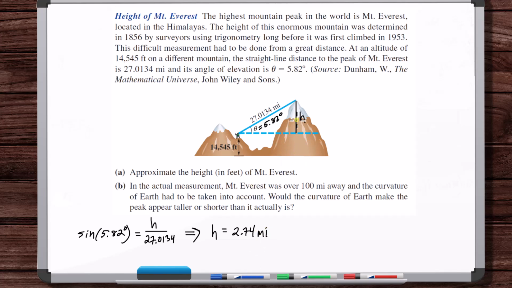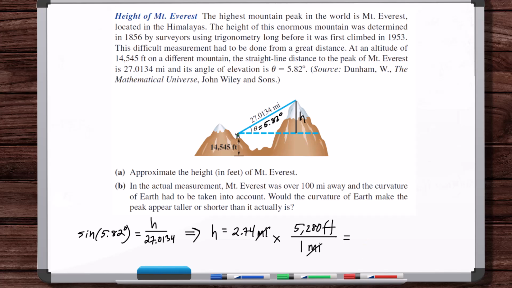Now, H plus this is the height, but they want the height in feet, so we need to convert this to feet. How many feet are in a mile? You could do a Google search to get that. 1 mile is 5,280 feet. Okay.